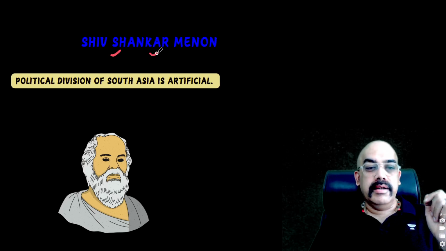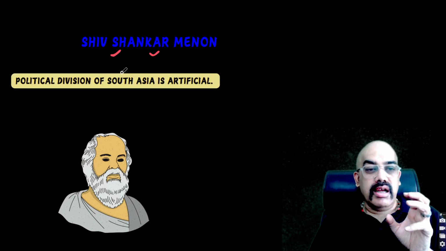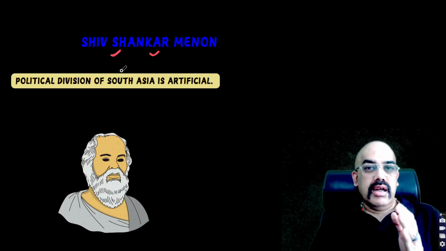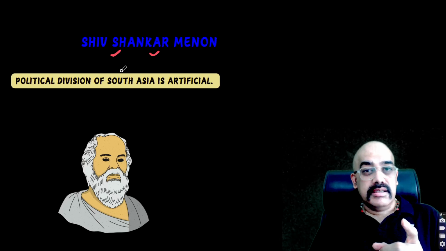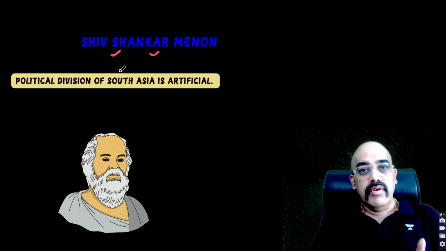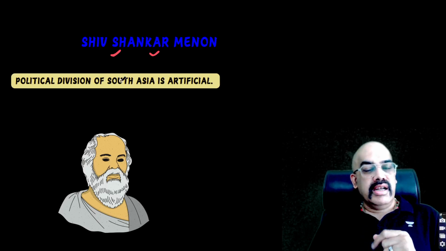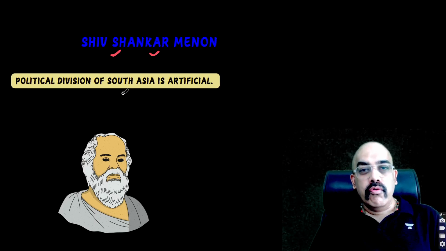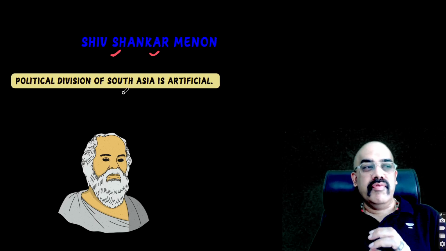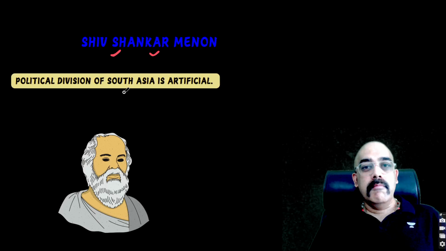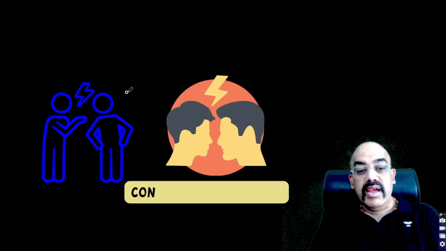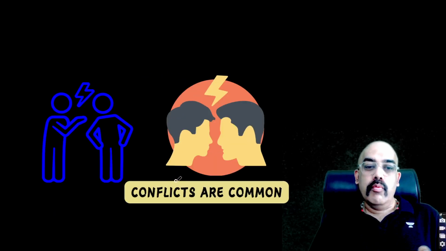Let's say Shiv Shankar Menon. Shiv Shankar Menon says, political division of South Asia is artificial. Obviously. Partition as an event in history, please understand. Again, now I'm venturing into the territory of history. Partition as an event in history creates a very major influence on our foreign policy. One would be a fool and absolutely uninformed if we do not discount for the effect of partition on the geography and the political science and the international relation of the subcontinent. So, अचानक we have connected history to political science.